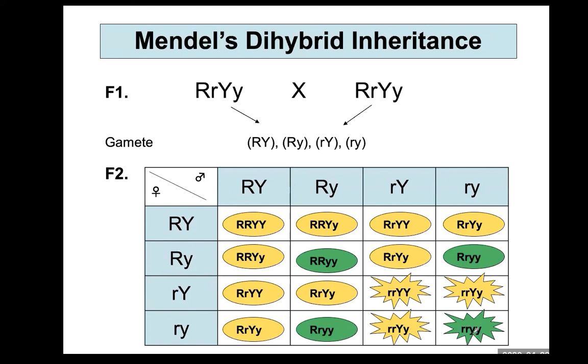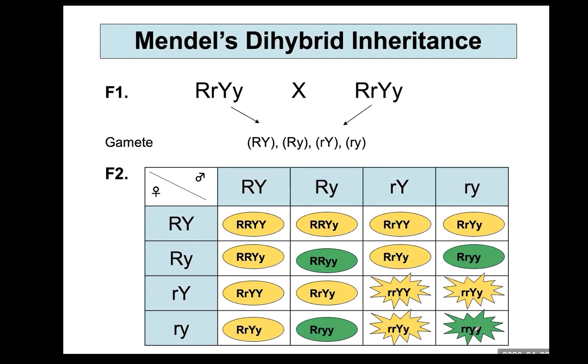And then 1 out of 16 show wrinkled green plant. So their ratio in F2 generation shows phenotypically 9 to 3 to 3 to 1 ratio, indicating that the alleles for seed color and seed shape undergo independent assortment.